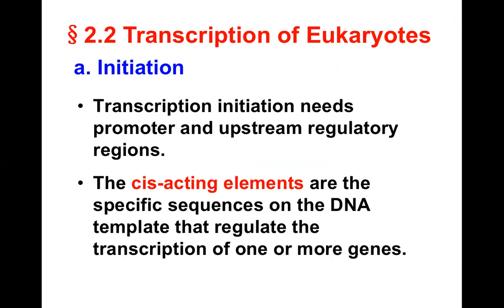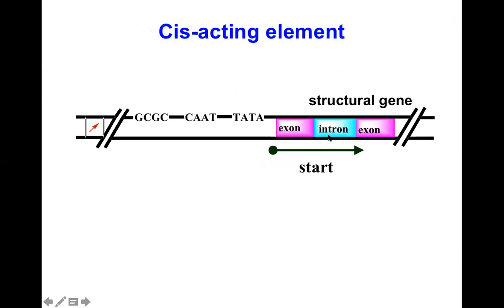Transcription in eukaryotes. There is initiation, elongation and termination. In a similar way, cis-acting elements act in initiation of transcription. Again, we are aware that eukaryotic genes are composed of introns and exons. In a structural gene, exons are the regions of the gene which specify certain amino acids, while introns do not specify amino acids.